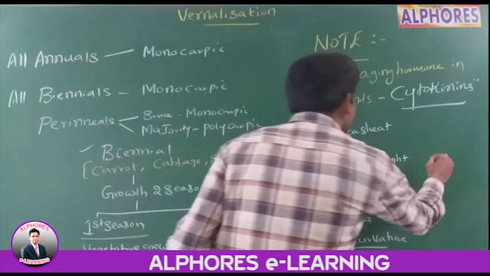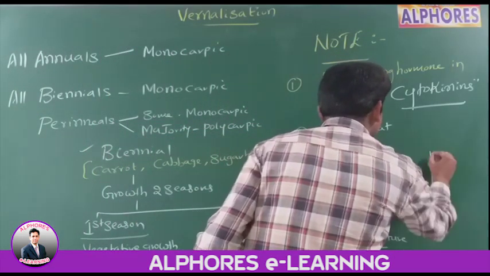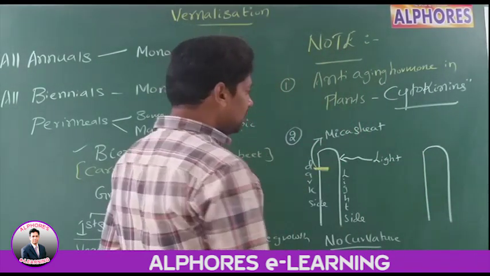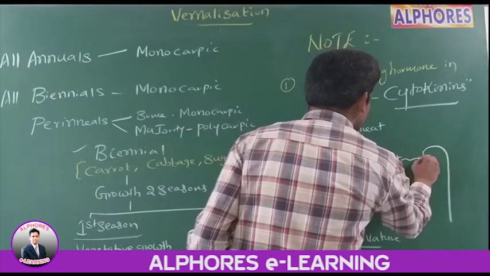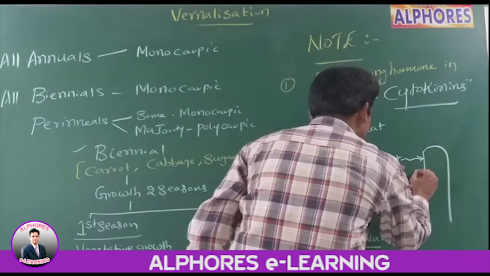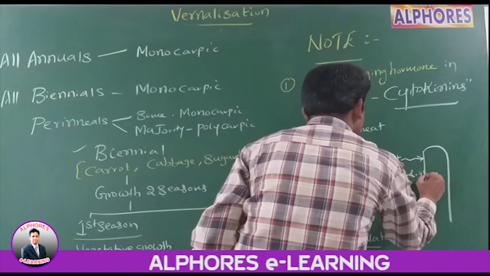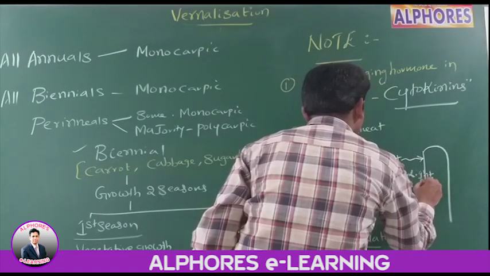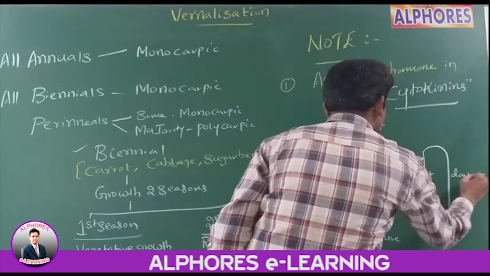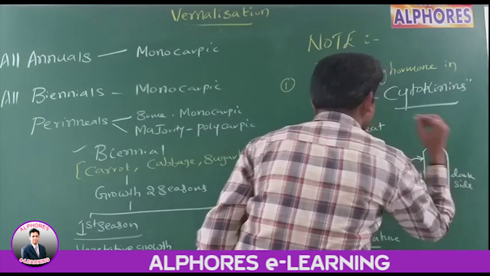Now I am taking another coleoptile, and this coleoptile is exposed to light. Therefore this becomes the light side, whereas this becomes the dark side.